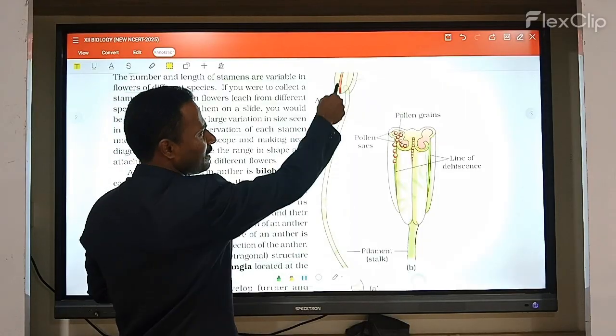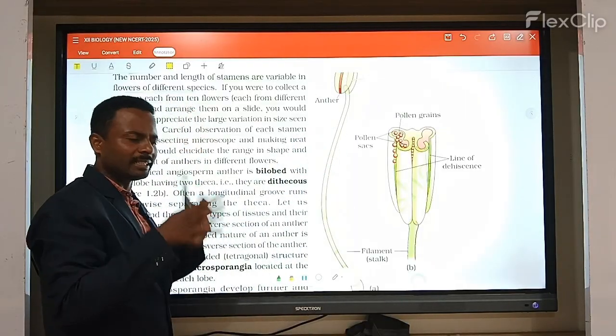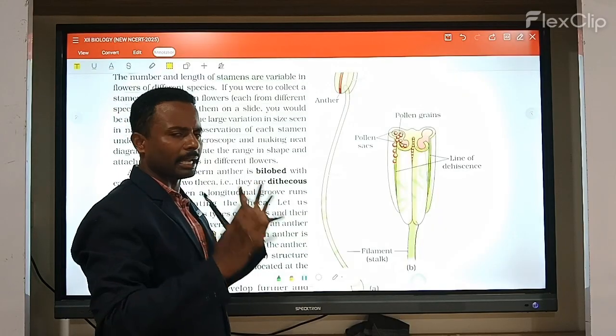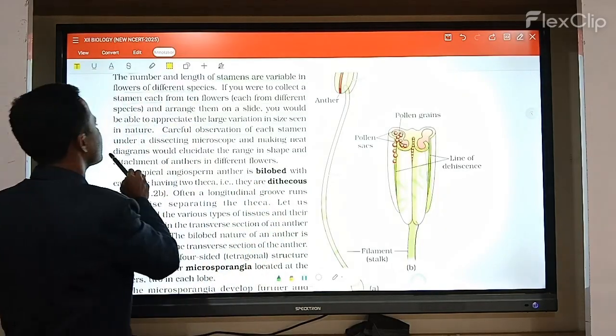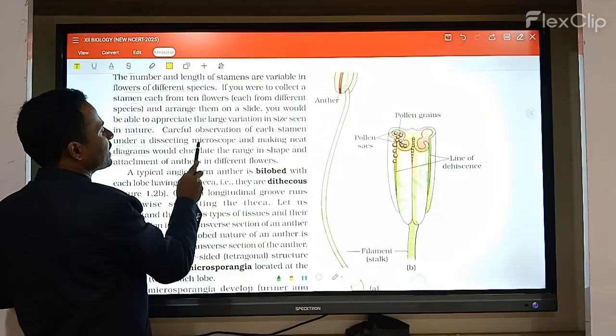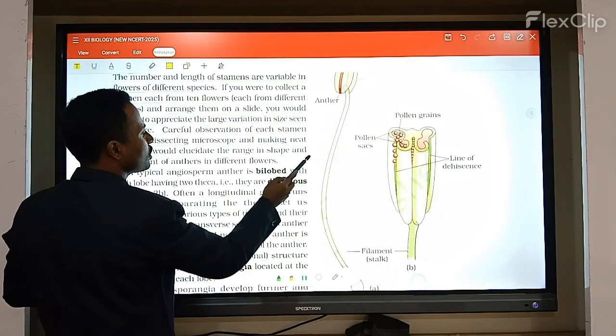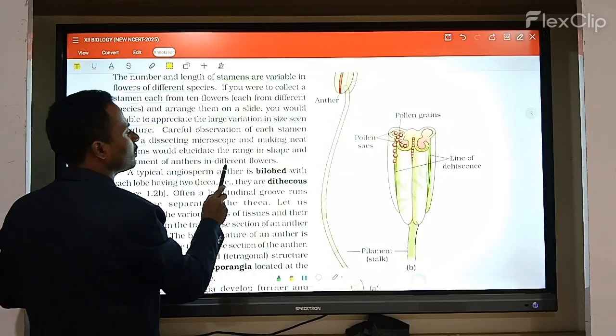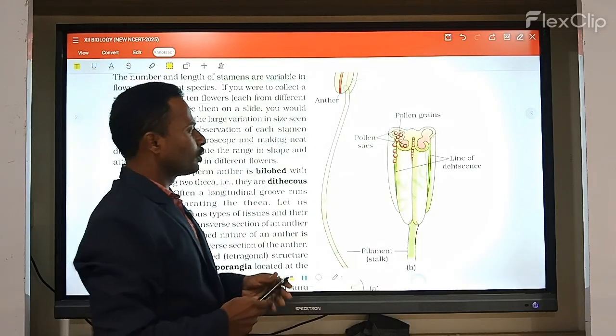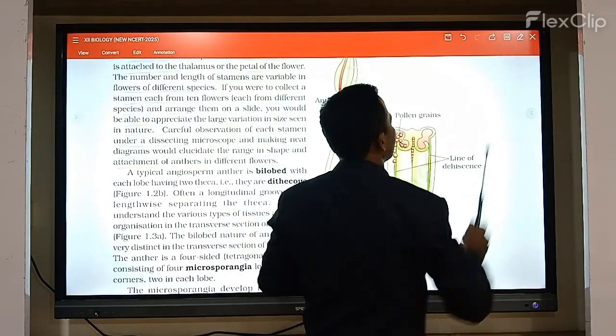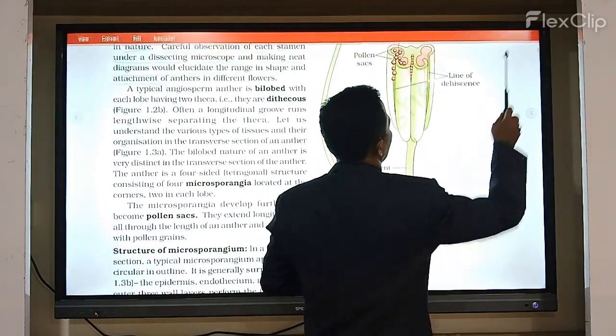Now observe carefully the ten stamens you collected under the dissecting microscope, and make a neat labeled diagram to elucidate the range of shape and attachment of the anther to the filament. It is completely observed in the flower region, and it clearly appears.